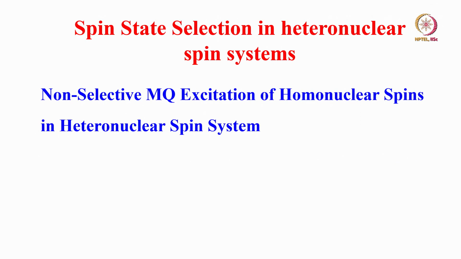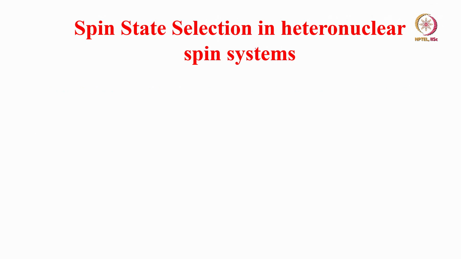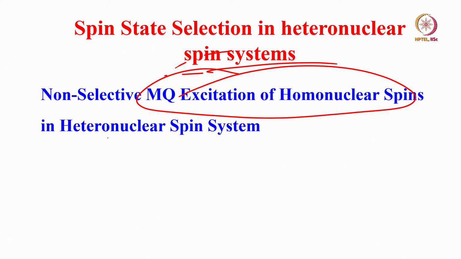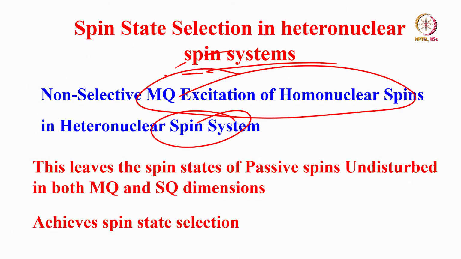So now we will go to another example of spin state selection, in a heteronuclear spin system. What happens if I see the heteronuclear case? In the heteronuclear case, you do not have to do selective excitation. Simply do non-selective excitation of the homonuclear spins. The heteronuclear spin which is present will not be disturbed at all. We do not touch it at all. Then that spin state remains unaltered both in the multiple quantum dimension and also in the single quantum dimension. That pertains to spin state selection of the heteronuclear spin. So that is the idea, because the spin state of the passive heteronuclei remains unaltered.